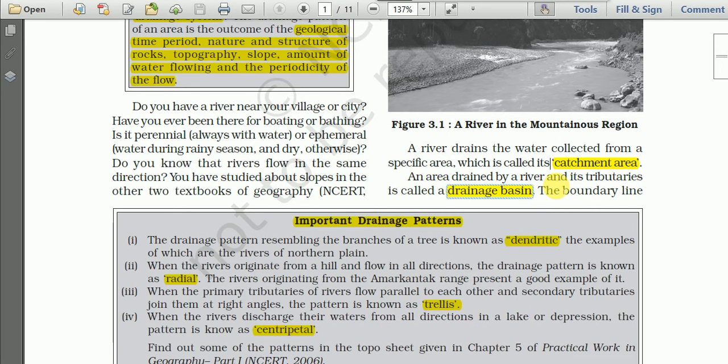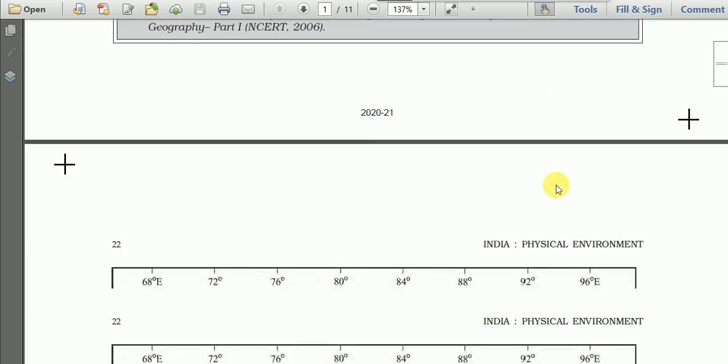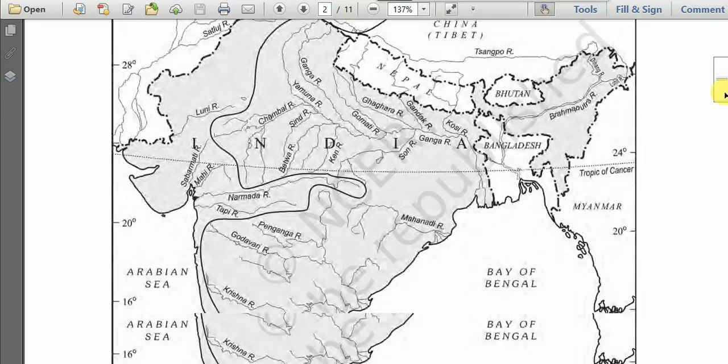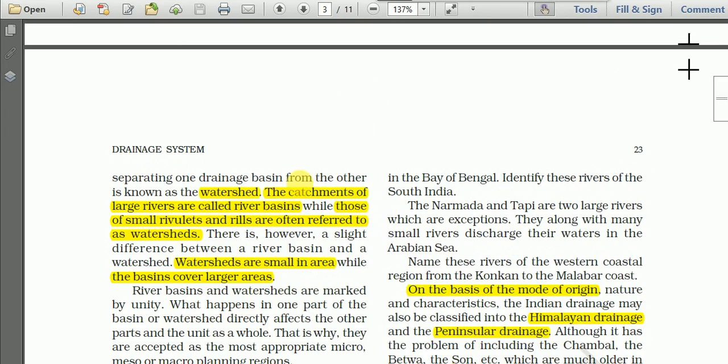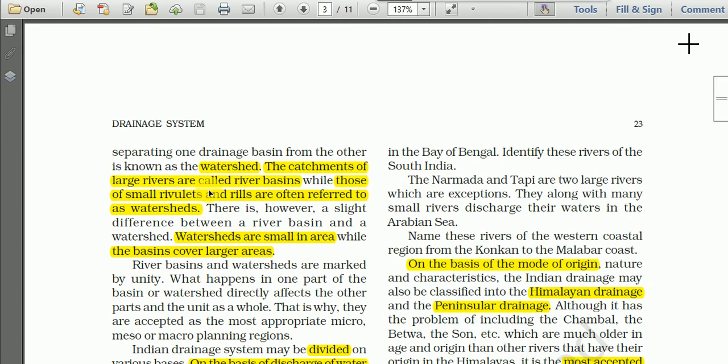And the boundary line separating one drainage basin from the other is known as the watershed. The boundary line separating the drainage basins is known as the watershed.